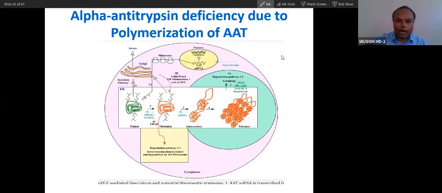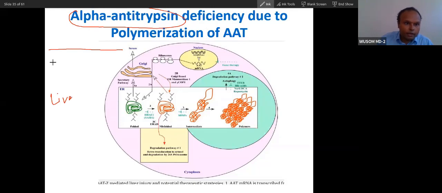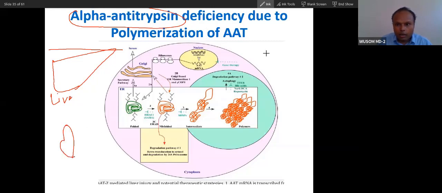Now, I told you a change in one amino acid in the sequence can change the whole structure. Let's take the example of alpha 1 antitrypsin. Alpha 1 antitrypsin is synthesized and secreted by liver cells, and it is helpful for the lungs. Secreted by liver, helpful for lungs.